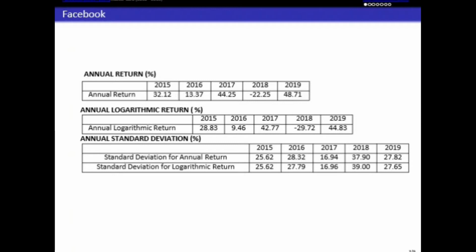And for 2018, it has 37.90 for annual return and 39 for standard deviation for logarithm return. And 2019 has 27.82 for standard deviation for annual return, while standard deviation for logarithm return has 27.65.